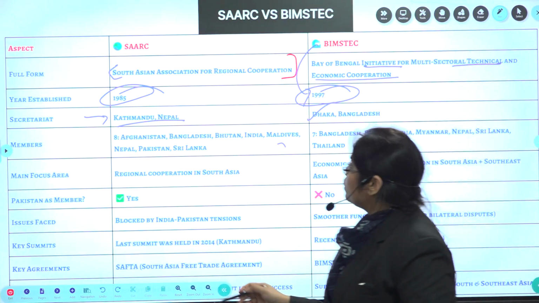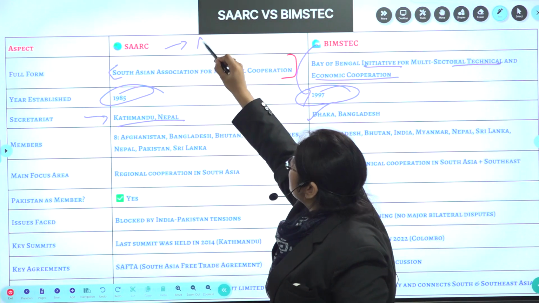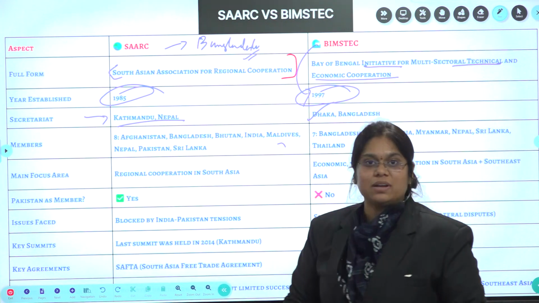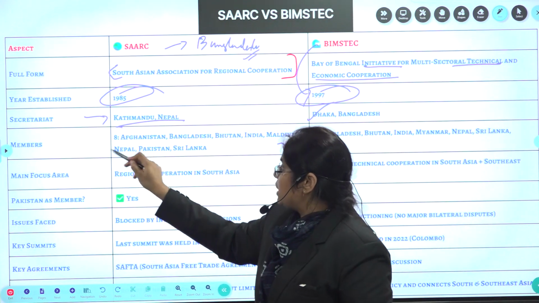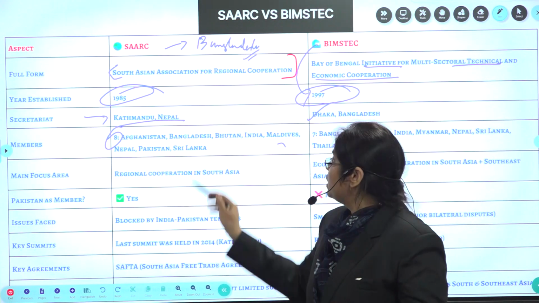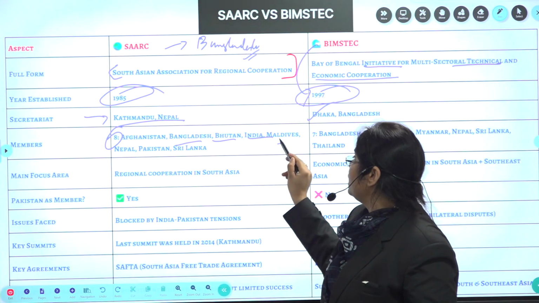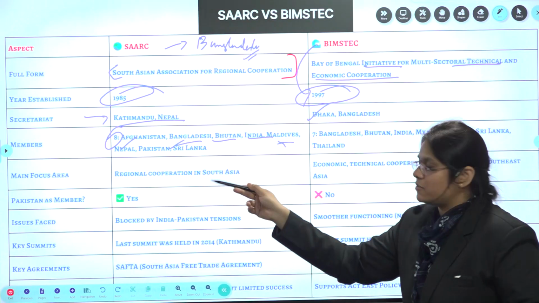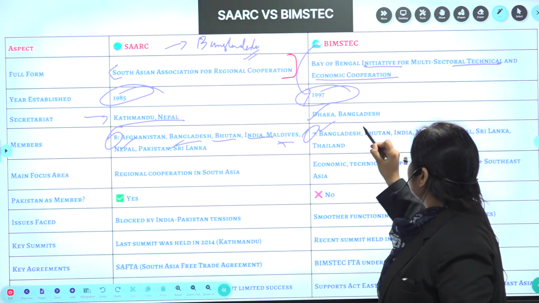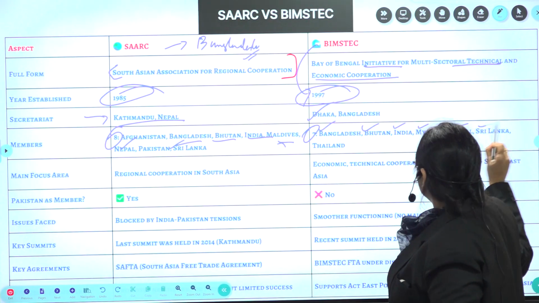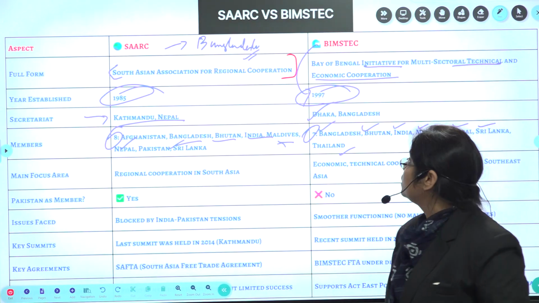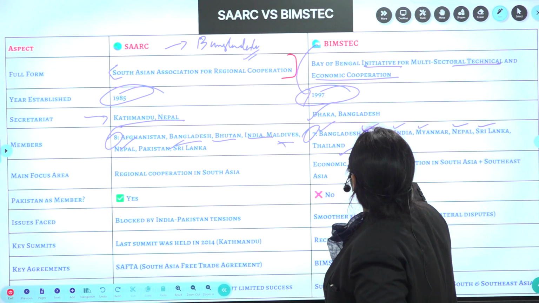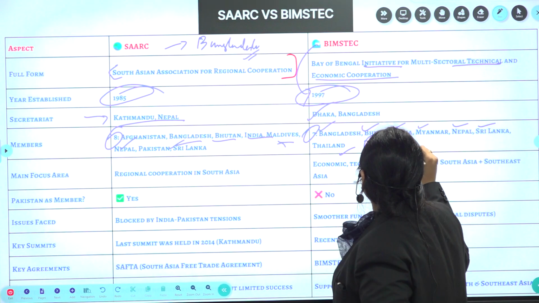Now, where did the first summit happen? The first summit of SAARC happened in Bangladesh. SAARC has 8 members, as we saw: Afghanistan, Pakistan, Bangladesh, Bhutan, India, Maldives, Nepal, Sri Lanka. Now BIMSTEC has 7 countries: Bangladesh, Bhutan, India, Myanmar, Nepal, Sri Lanka, and Thailand is also included, whereas Pakistan is not a member of BIMSTEC.